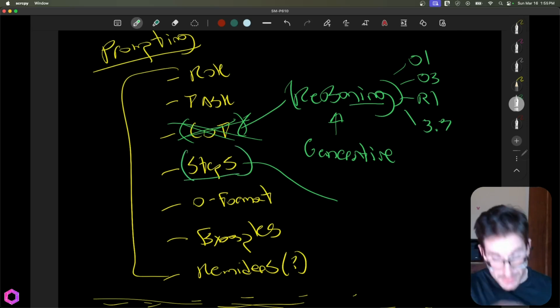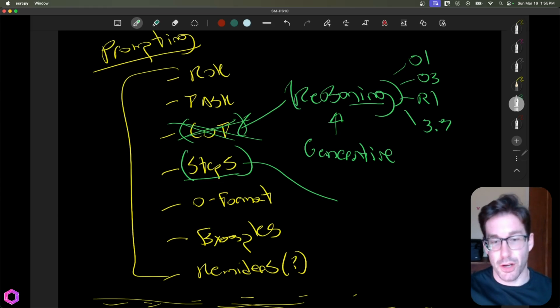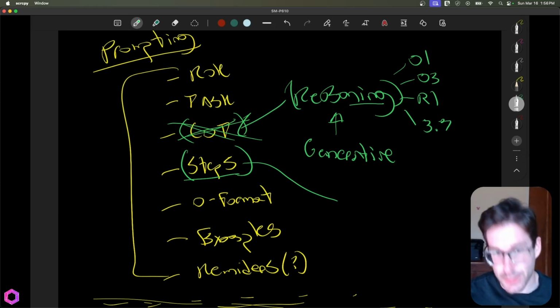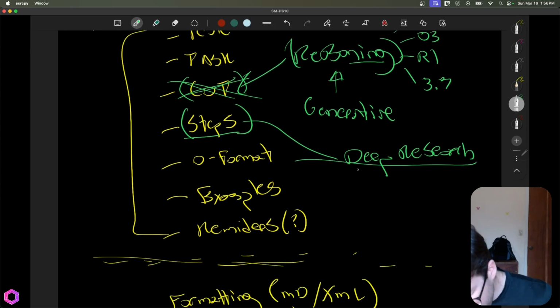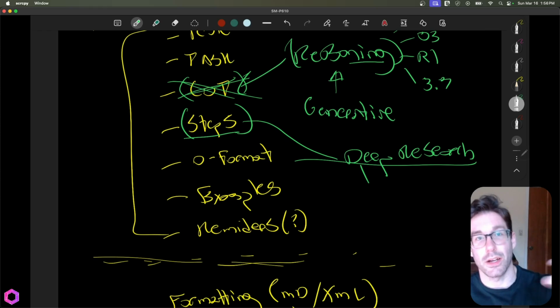Another one that I think will become less useful is steps. Giving the model very specific steps, saying, hey, follow these certain steps, will become more and more obsolete because of tools like deep research. As you are likely aware, deep research is a feature that's come from Gemini, OpenAI, Grok, Perplexity.